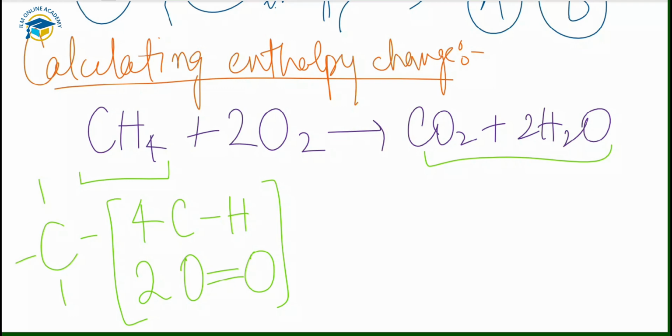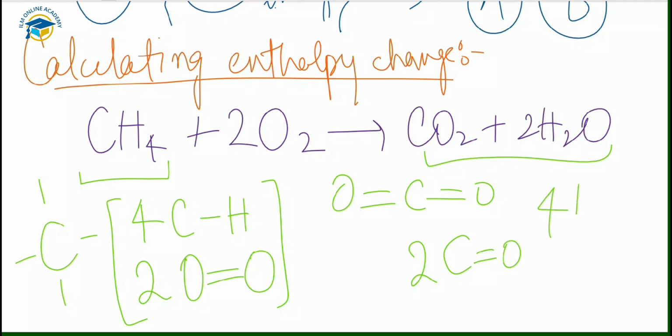On the product side, this is the structure for the carbon dioxide molecule, and according to this you can see here 2 carbon double bond oxygen bonds are there, and in case of water molecule we have 4 hydrogen oxygen bonds. Because why 4? Because 2 molecules of water are produced in this reaction. This is the structure for 1 molecule of water. 2 hydrogen oxygen bonds are there, and so in case of 2 molecules 4 bonds are there.